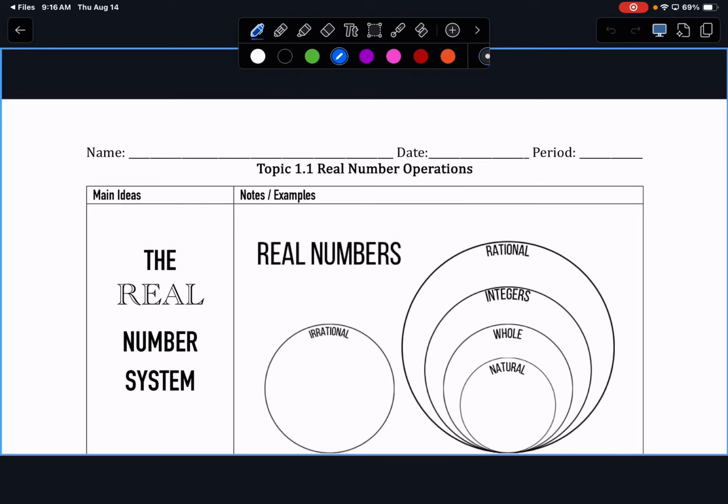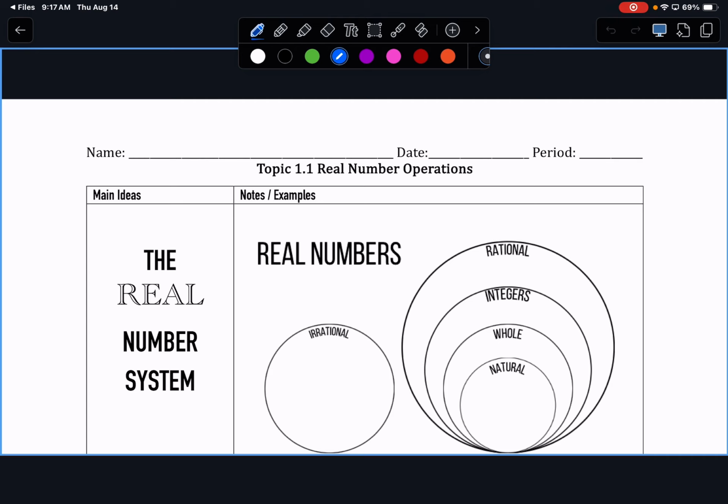Keep in mind that a lot of this is stuff you have seen before, okay? So if you feel bored, I'm so sorry. We are going to get through it pretty quick, and we will move on to things that are a little less familiar for some of you. But we are going to go ahead and look at our number systems.